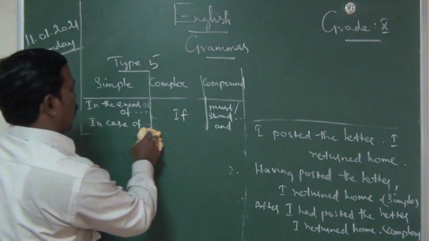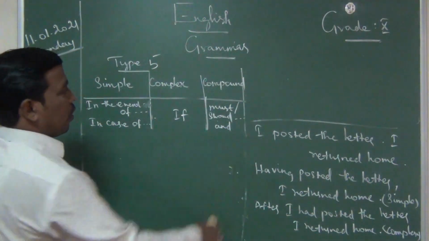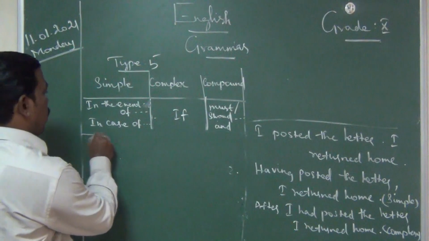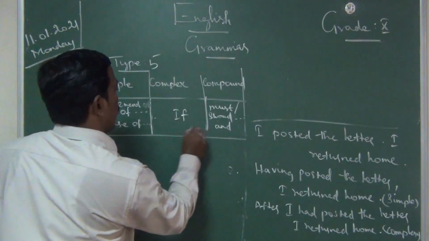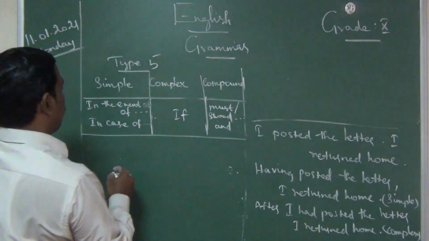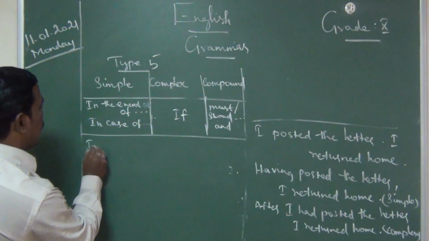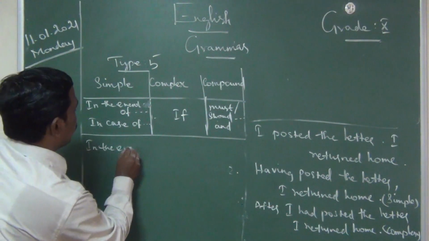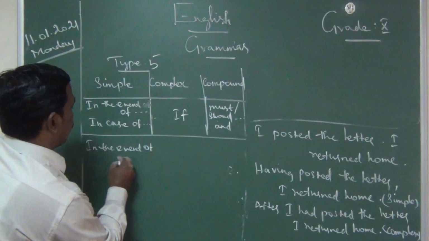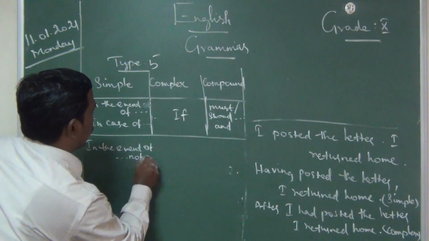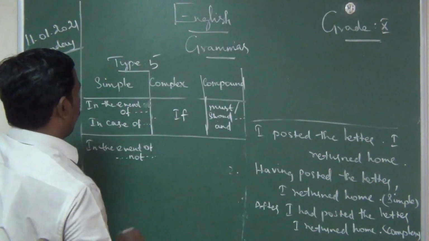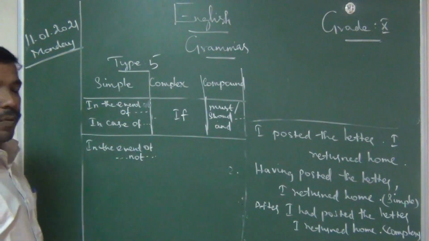The negative model. Okay, this is a positive model, then negative. Negative means in the event of not, or in case of not will come.